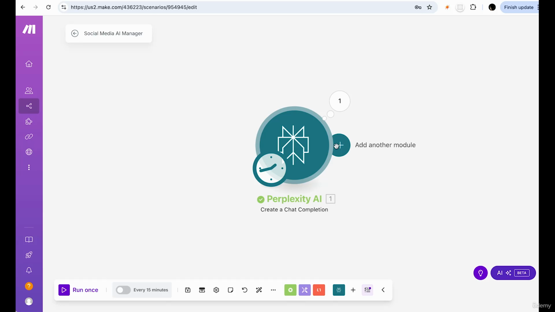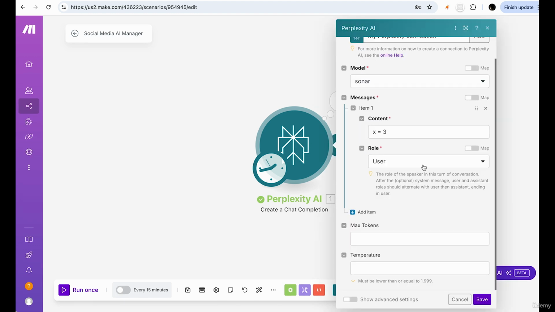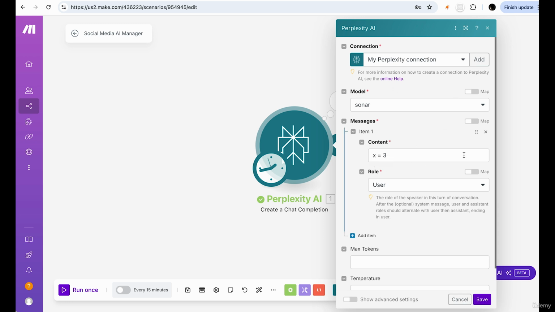Okay, so we have our Perplexity AI, which is now giving us a nice completion and sending us a nice response when we ask it about x equals 3. But this isn't what we want to build, right? We're trying to build a researcher here, not some kind of basic math student from grade 3 trying to understand, or I don't know, whenever you understand what x equals. Grade 4? I don't remember.